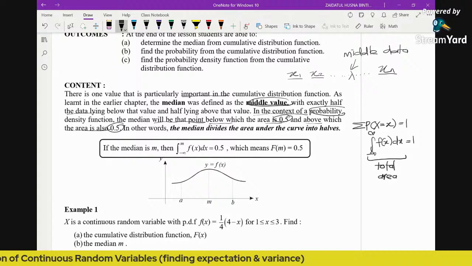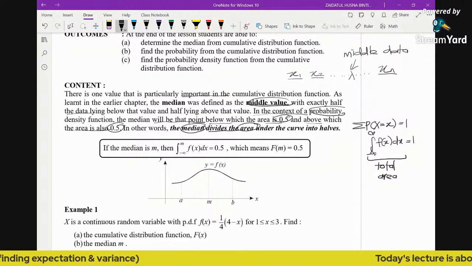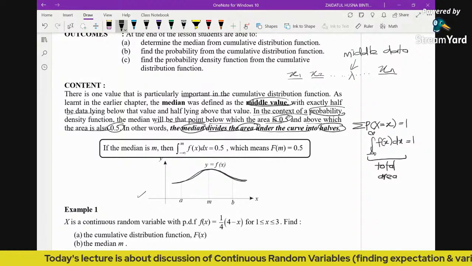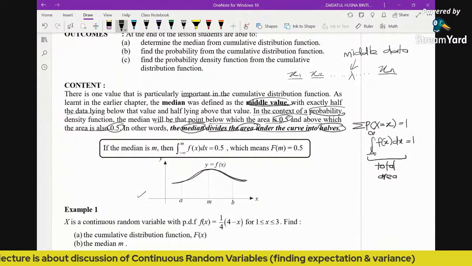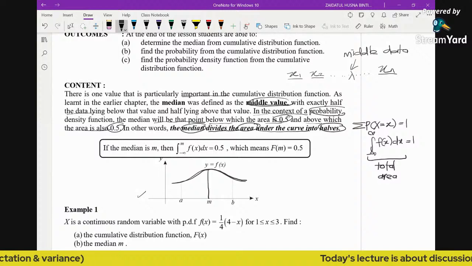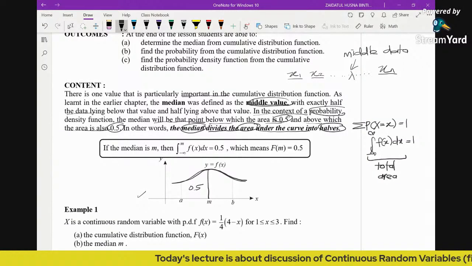When it comes to the median, the median is a value which divides the area under the curve into halves. As you can see from this diagram, this is a symmetrical function, so m is a value which cuts the area into half. This means the area under the graph on one side is 0.5 and on the other side is 0.5.